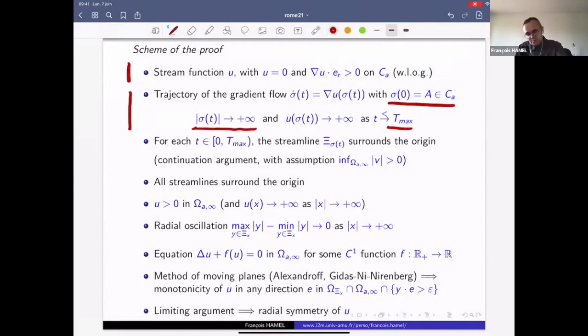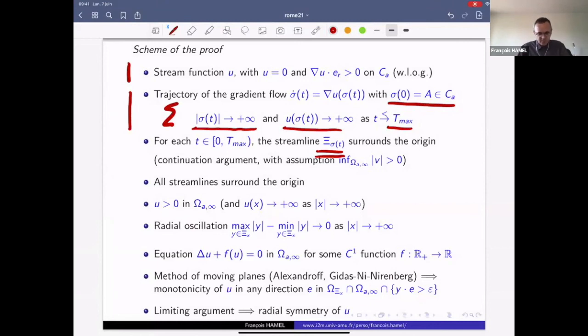And u also goes to infinity along capital sigma. And now with the same argument as before, with a continuation argument, we can say that any streamline starting from a point along the trajectory capital sigma, so any streamline C of sigma t, surrounds the origin. And so this is the main technical part here.